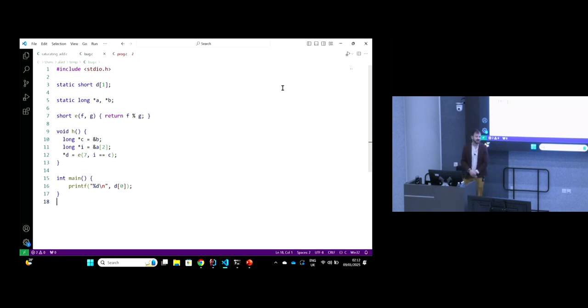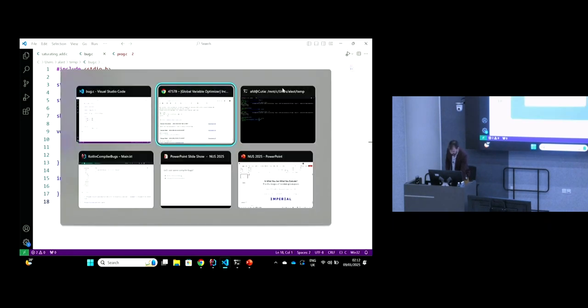And bugs like this can be devastating because they can be compiler version dependent, they can be optimization dependent, they're quite hard to defend against. And in this talk, we're going to look at various techniques for finding these kinds of compiler bugs proactively.